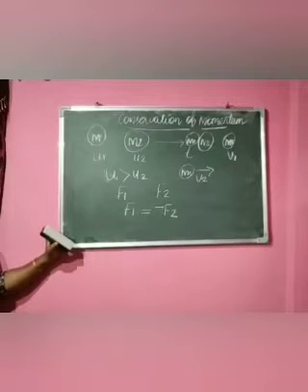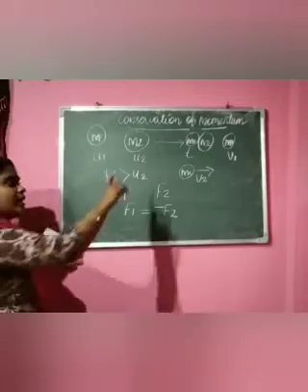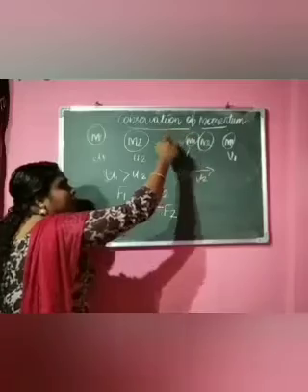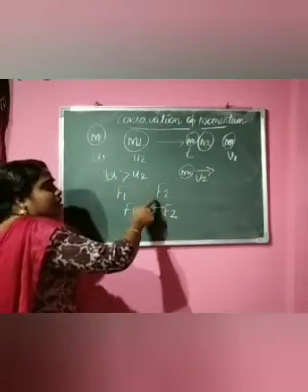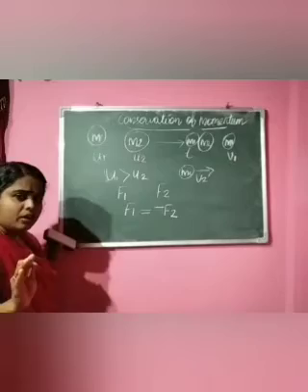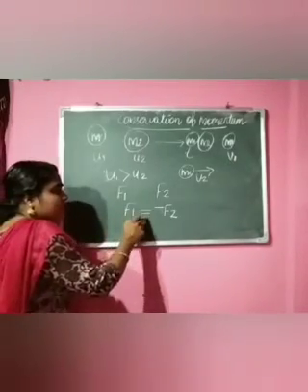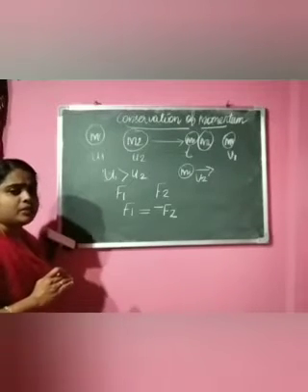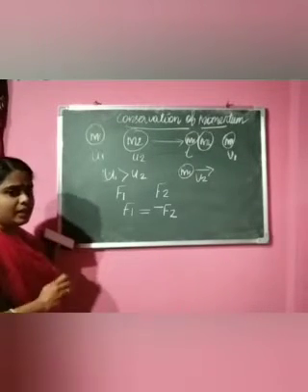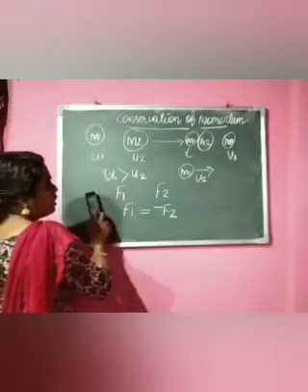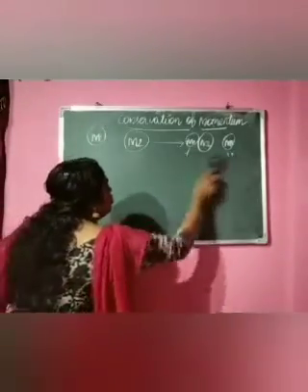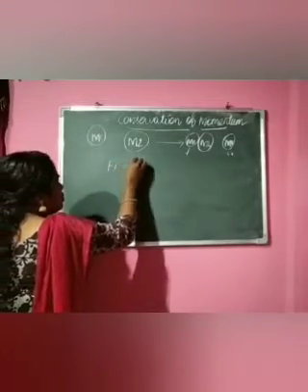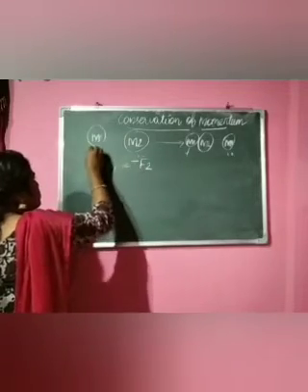When they collide, m1 exerts a force F1 on m2, and m2 exerts a force F2 on m1. According to the third law of motion, F1 is equal to minus F2. What does it mean? These forces are equal in magnitude and opposite in direction. Keep in your mind, F1 is equal to minus F2.